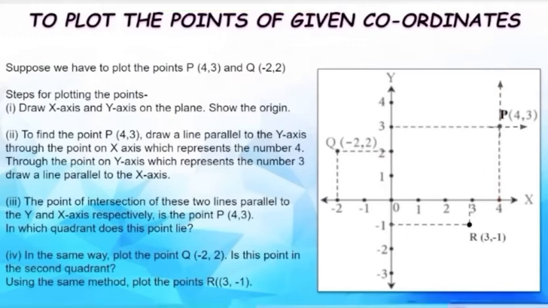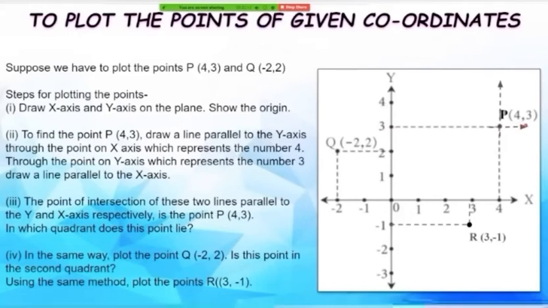And then next we draw another line from the y-axis, that is from point 3, and this line has to be parallel to the x-axis. Since we have been given the y-coordinate as 3, from point 3 on the y-axis we draw another parallel line towards the x-axis.